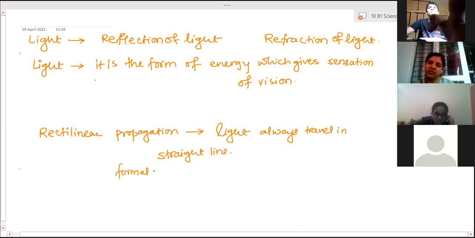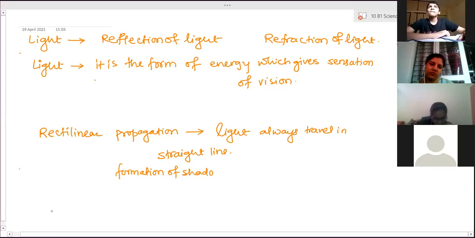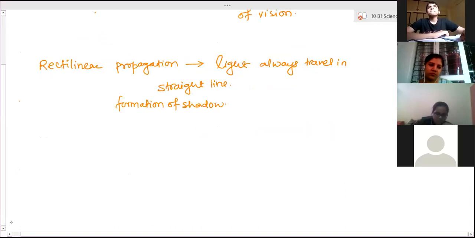Formation of shadow is the example of verification of straight line propagation of light. Suppose this is a source of light. This is the ground. An object is standing at this position, any pole or a person standing. And here is a source of light. Then light always travels in a straight line path like this.